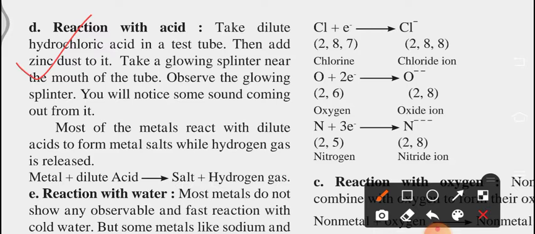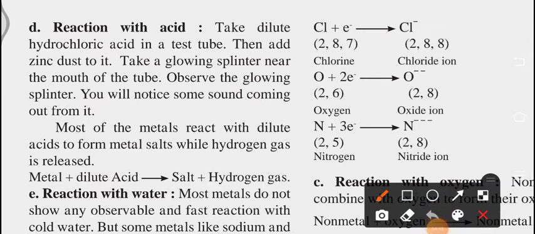Because what is being released over there? Hydrogen. That is why a pop type of sound comes out. Most metals react with dilute acid to form metal salts, while hydrogen gas is released. So here we can see the reaction for the same.